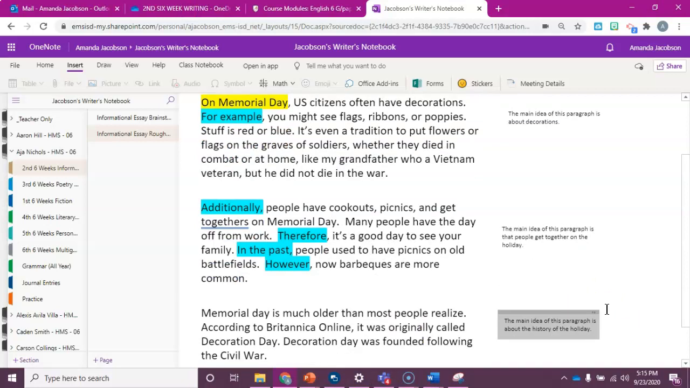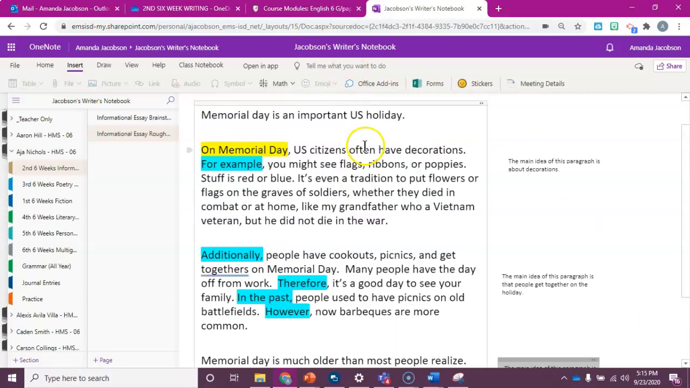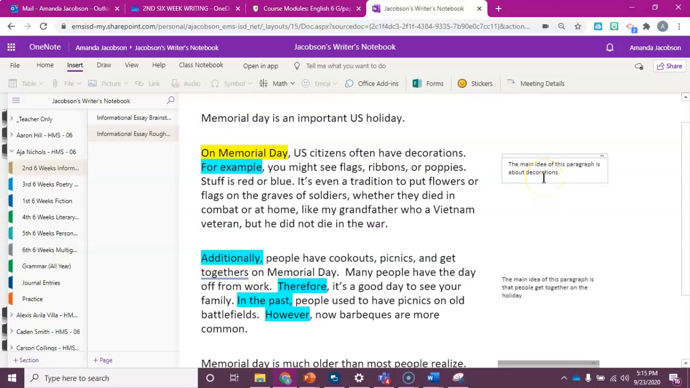I'm going to look specifically at my first paragraph. The main idea of my paragraph is about decorations. However, I have some irrelevant details. My topic sentence says, U.S. citizens often have decorations. You see flags, ribbons, or poppies. Stuff is red or blue. It's a tradition to put flowers or flags on the graves of soldiers, whether they died in combat or at home. But then I get kind of off topic.